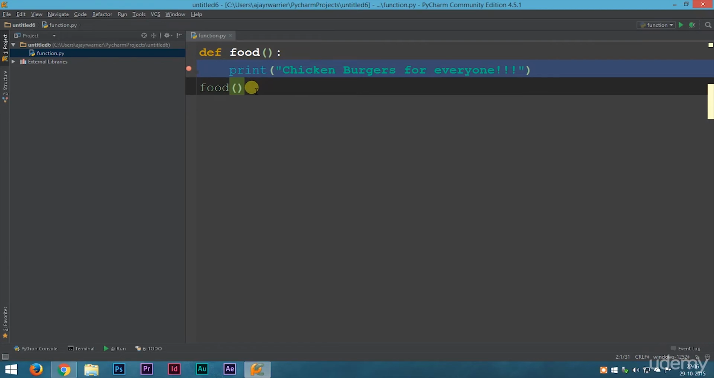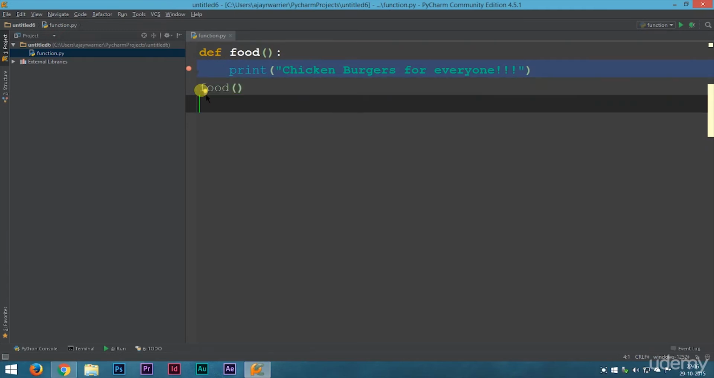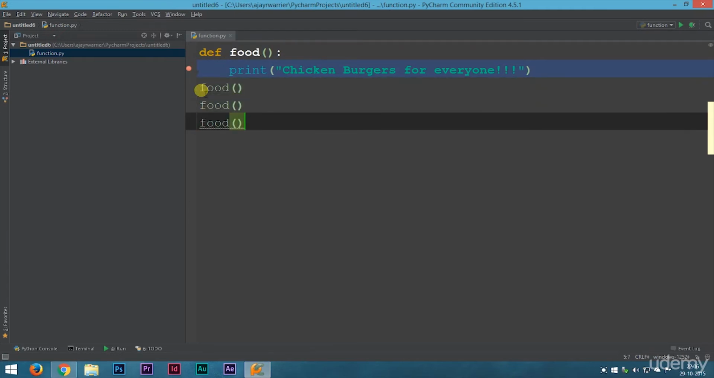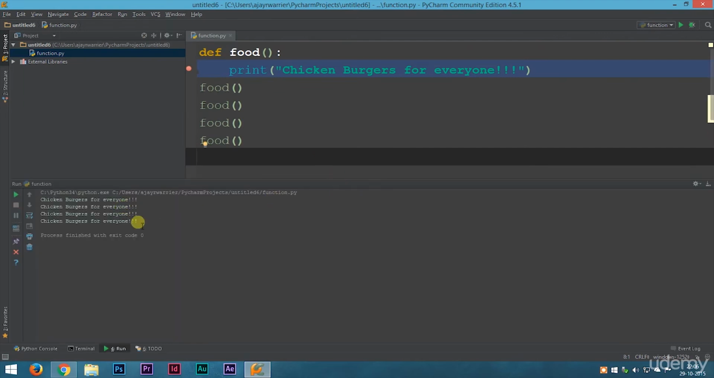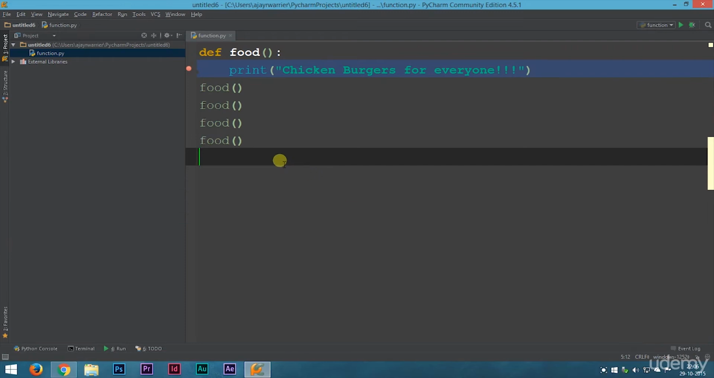Another great use of functions is that you can call it as many times as you want. So you can just copy paste this code. So you can just call it again and again, and the program will still work. See, you got it 4 times this time. So if you're writing a 100-line program, and after writing the 100th line, you want to call this function again, you can do that without writing the code again.